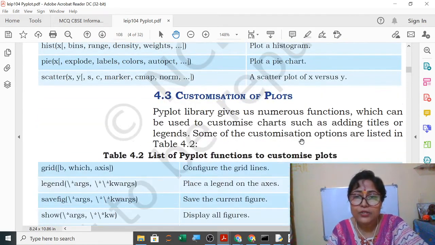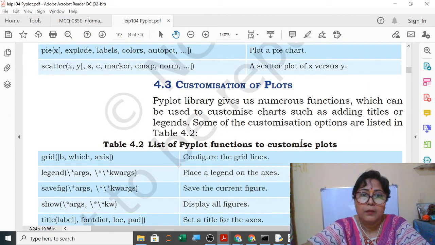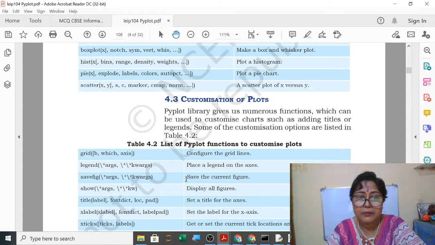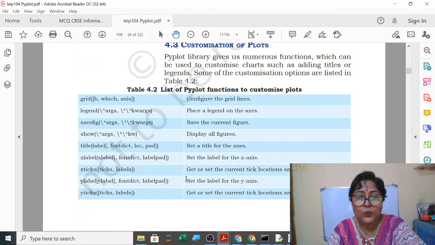Now customization of plots. The PyPlot library gives us numerous functions which can be used to customize charts, such as adding titles or legends. Some of the customization options are listed in the table. Now here what all things will you use? I will use grid to show the grid lines.